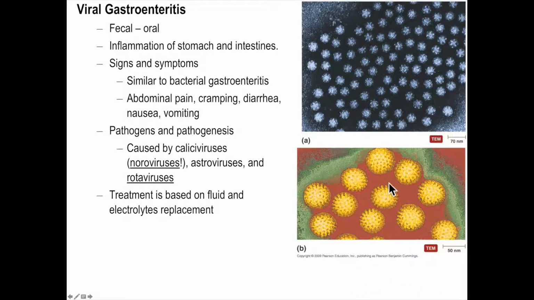So what we have here on this particular slide are just some electron micrographs of different viral particles. And the most common ones we're going to talk about are noroviruses and rotaviruses. So the signs and symptoms are what you would imagine: abdominal pain, cramping, diarrhea, nausea, vomiting. And it's the diarrhea that is the most problematic for these worldwide.